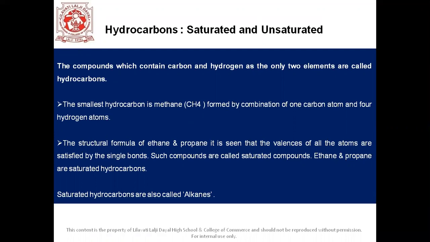The smallest hydrocarbon, students, is methane, that is CH4, which is formed by the combination of one carbon atom and 4 hydrogen atoms. In the structural formula of ethane and propane, it is seen that the valences of all the atoms are satisfied by single bonds. Such compounds are called saturated compounds, that is, ethane and propane are saturated hydrocarbons. Saturated hydrocarbons are also termed alkanes, as I already told you previously.